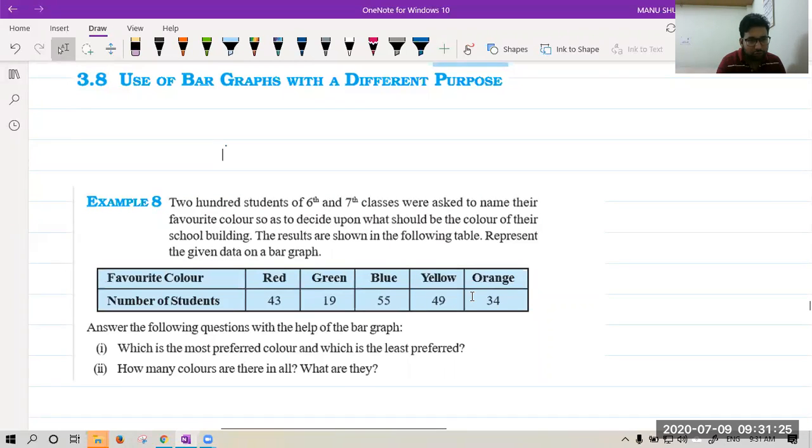So we have to draw graph on graph paper. If you have graph paper, that will be good. Okay, you can purchase graph paper from the shop outside and you can use it for graphs.